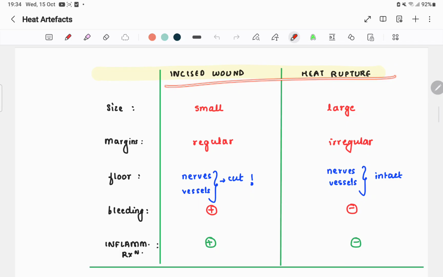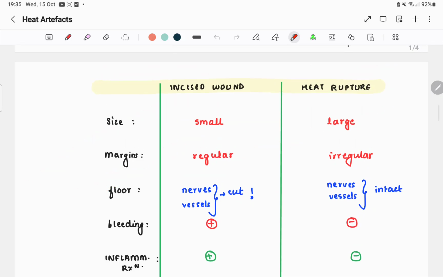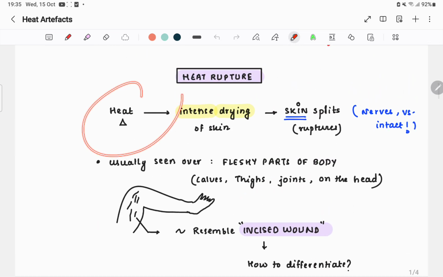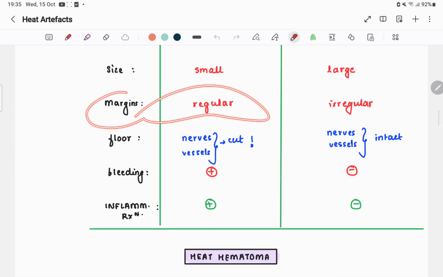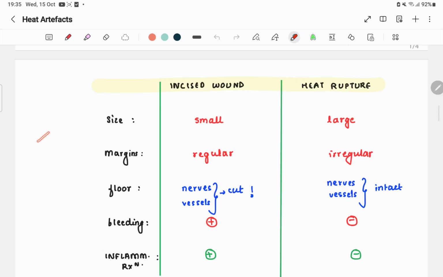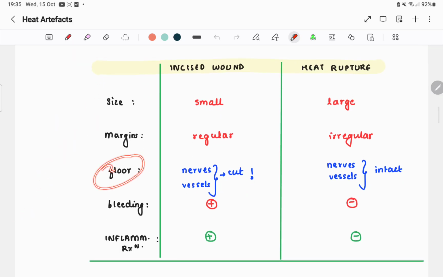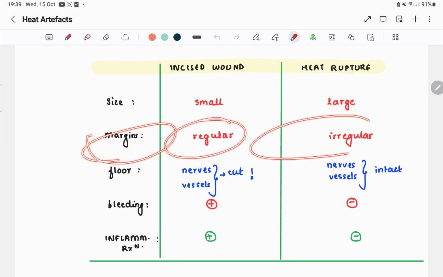How to differentiate? Incised wound is small, heat ruptures are very large because there is a rupture due to intense drying due to heat. Margins are regular in incised wound, like this. Heat rupture has an irregular margin like this. Okay. In the floor, the nerves and vessels are cut in an incised wound, due to, let's say, a blade or something. Okay, if the incised wound is there, there is a chopping. So the nerves and vessels are basically cut here. So size is small here and heat rupture is large. Margins are regular here and irregular here.